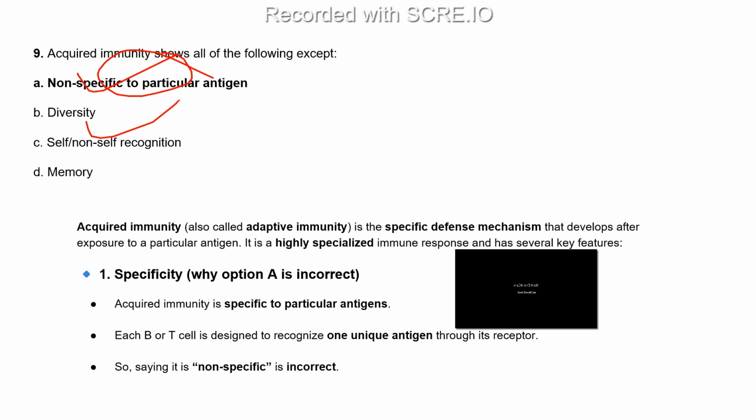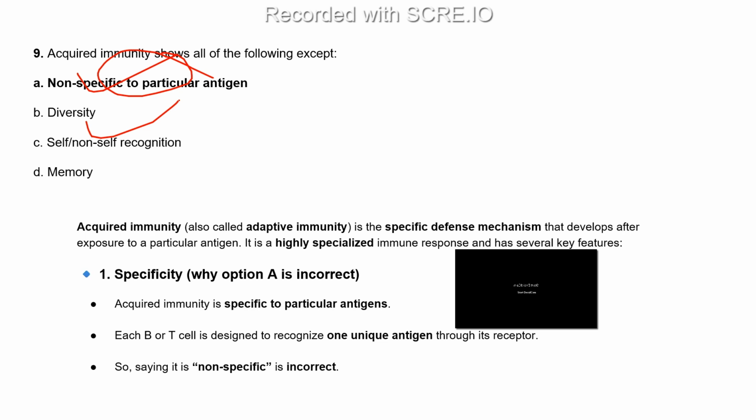And next is self and non-self recognition. Acquired immunity has a very powerful ability to distinguish what are the self and what are the non-self molecules. That's why they'll kill only the microbes, they will not kill our cells. If they start killing our cells, then we say that the person has an autoimmune disease, right? That's because of the imbalance in the immune system. Otherwise they have this self non-self recognition.